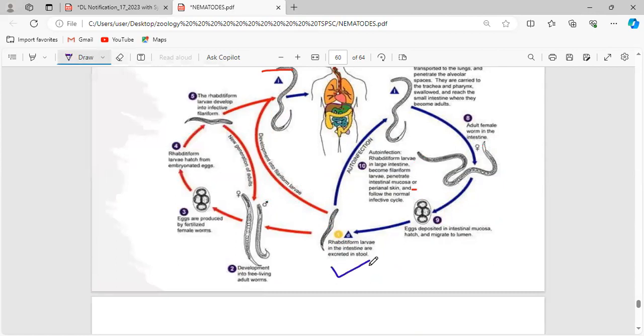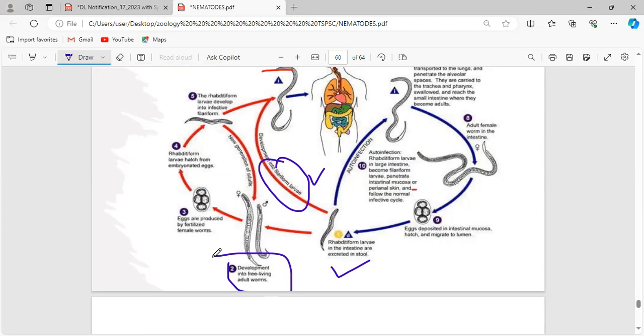See, this is the rhabditiform larva in the intestine which is excreted in the stool. There are two happenings possible. This rhabditiform larva can be developed into the filariform larva, or, without undergoing the filariform larva, directly it gives rise to an adult form. Some worms will have two larval stages, some worms will have only one larval stage.